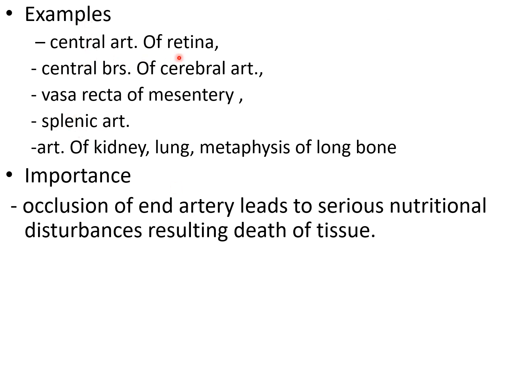Examples are the central artery of the retina, central branches of the cerebral artery, vasa recta of the mesentery, splenic artery, and arteries of the kidney, lung, and metaphysis of long bones. They are all end arteries. Occlusion of an end artery leads to serious nutritional disturbance, resulting in death of the tissue. So anastomosis is very important.